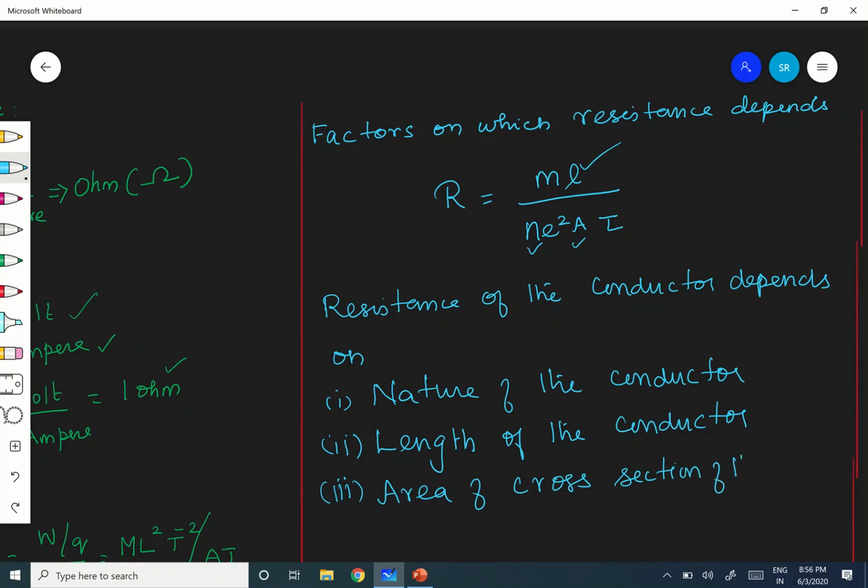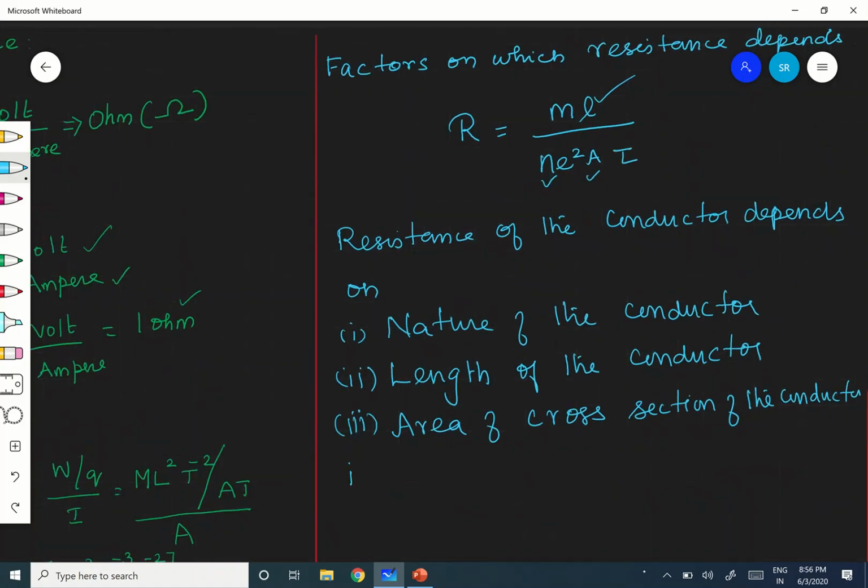And number 4, tau is there now. Tau depends on temperature, therefore temperature. So these are all the 4 factors, very important, on which the resistance of the conductor depends.